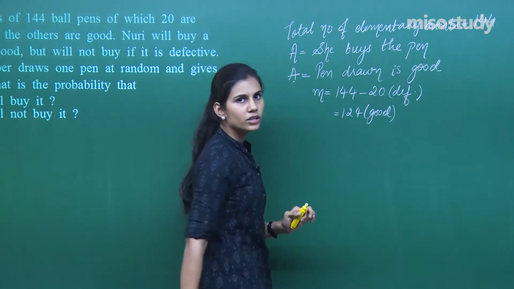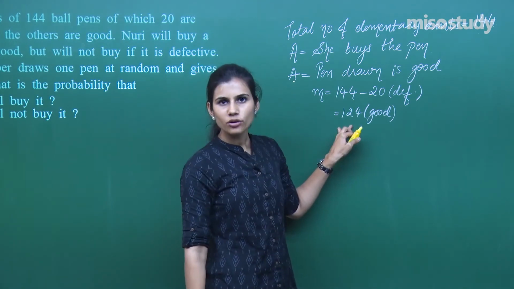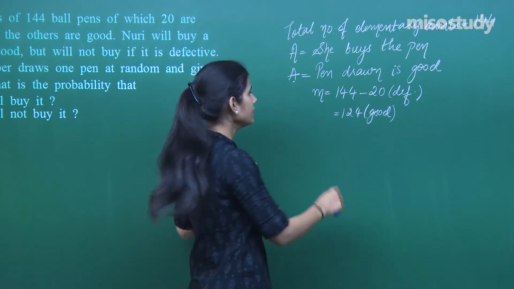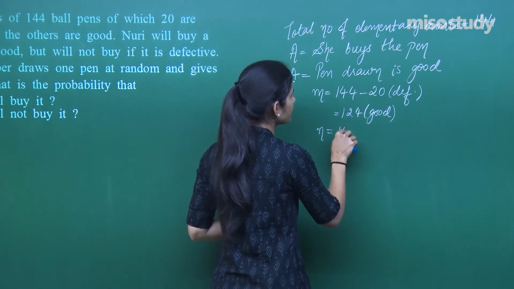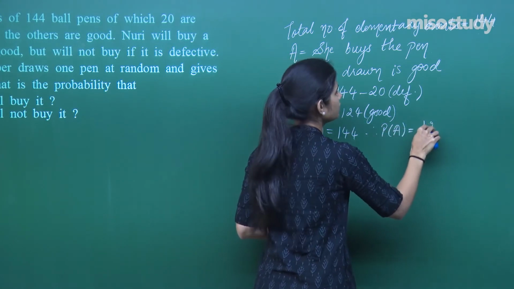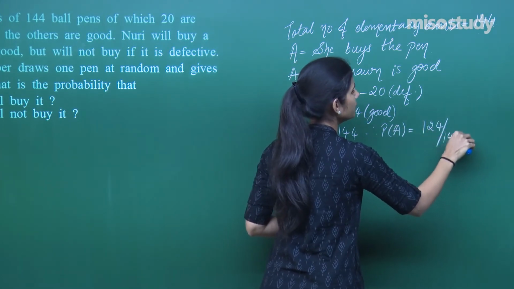And you are saying the pen drawn is good. So good pens are only 124 in the lot. So 124 are the outcomes favorable to event A. N is already 144. So the probability of A is 124 upon 144.